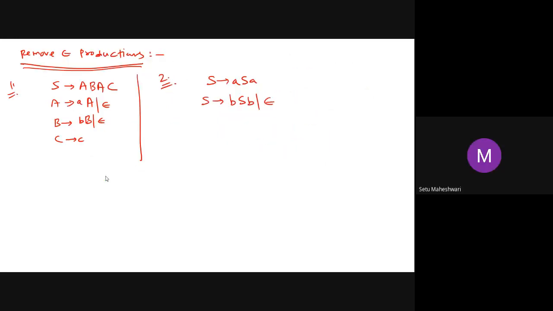Check it for removing null productions. In this answer, S derives ABSE, BSE. I'm telling you, compare with it. S derives ABAC, BAC, ABC, BC, AAC, AC, and C. Yes, yes, sir. It's same. Next, A derives AA slash A, B derives BB slash B, and C derives C. Yes, yes. Done. और कौन सा क्वेश्चन है तेजस?